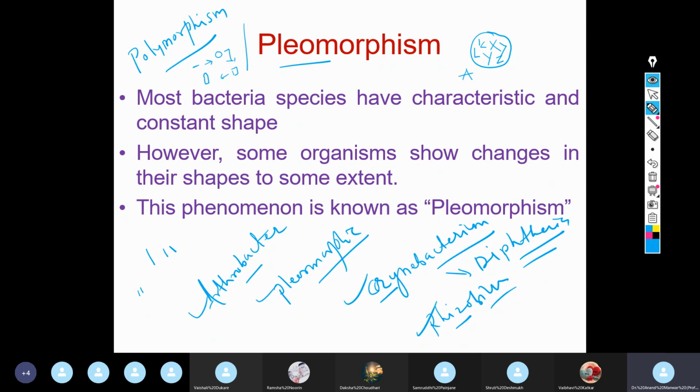And pleomorphism, it is not changing the morphology. You can see whatever letters you are seeing there, these letters are made up of rods. So morphology is not changed. Only the arrangement is changed. Instead of well isolated rods, now it is changing the arrangement, and you are getting different forms of letters there. This is called pleomorphism.